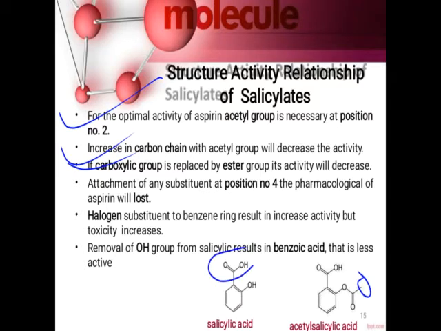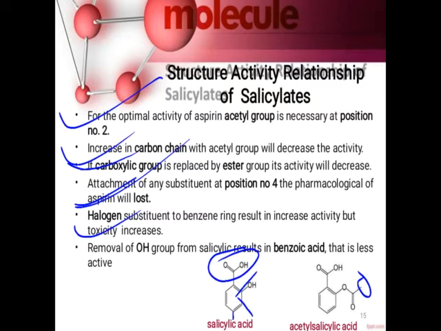Then third, if the carboxylic acid is replaced by an ester group, its activity will decrease. Okay, so here if the acid group is converted into an ester group, its activity will decrease. Then attachment of any substitution at the 4 position, the activity will be lost. So this is the second position, this is third, this is fourth. So at the para position, if any substitution is present, the pharmacological activity of aspirin will be lost.